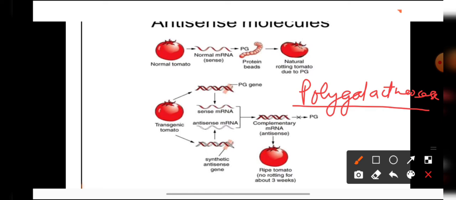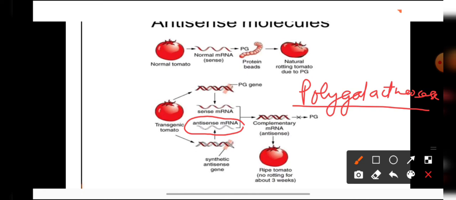So whenever the gene for the polygalacturonase enzyme becomes active and forms messenger RNA, then this antisense RNA, being complementary to this sense messenger RNA, will combine with the sense messenger RNA and will block its action.